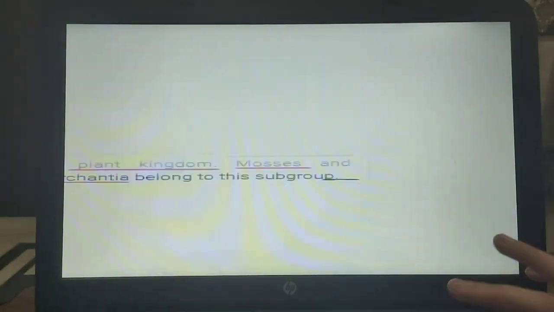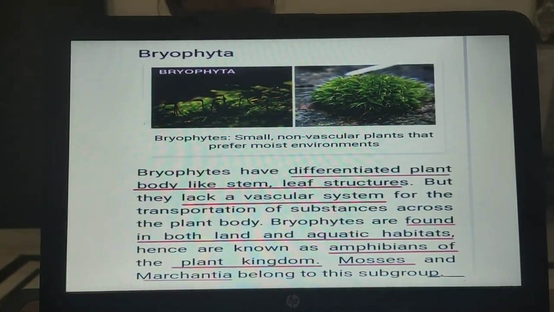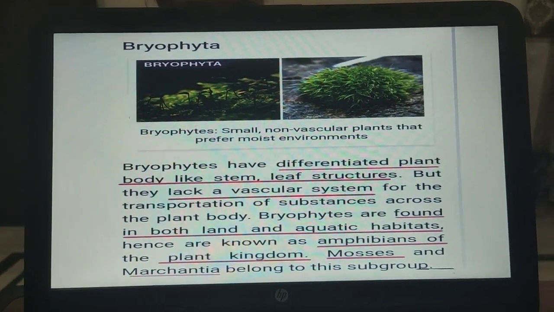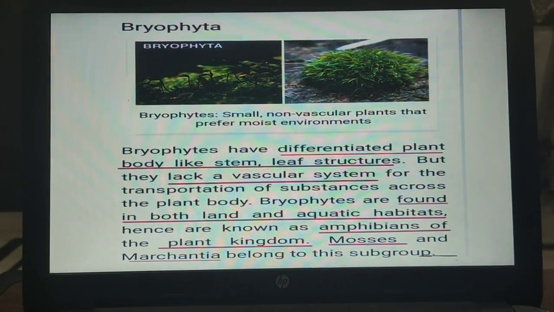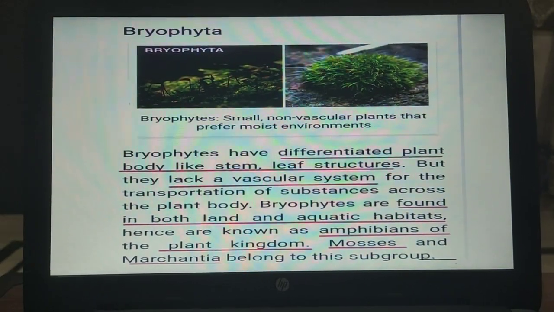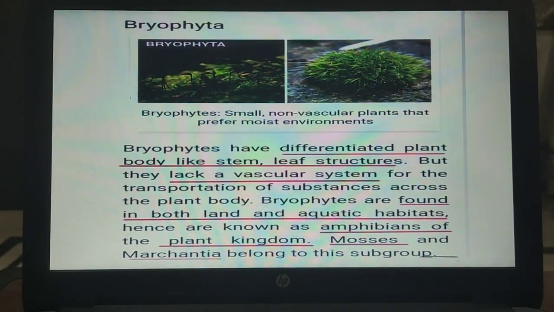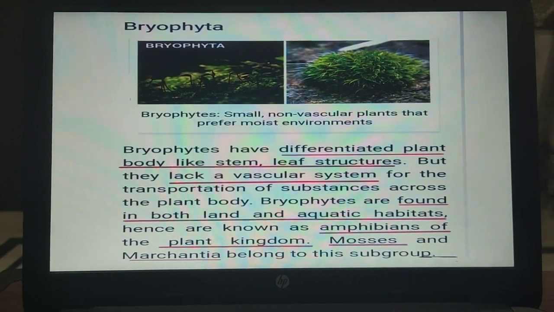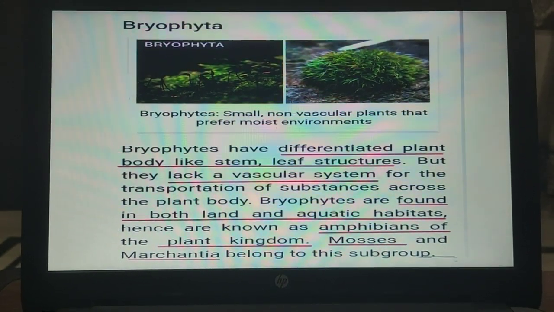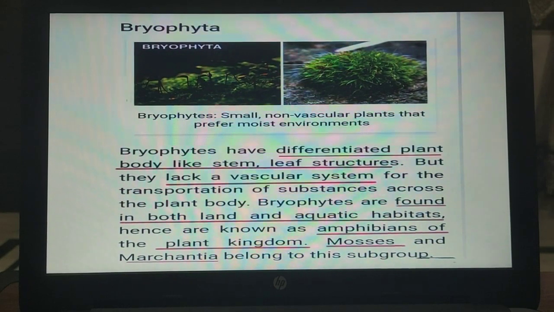The next phylum I am taking up is Bryophyta. Bryophytes have differentiated body like stem and leaf structures, but they lack a vascular system for the transportation of substances across the plant body.